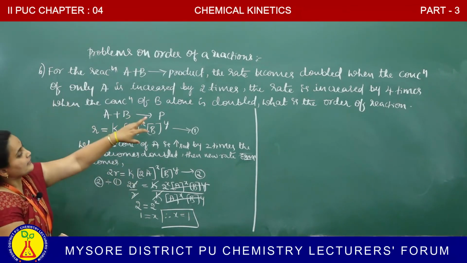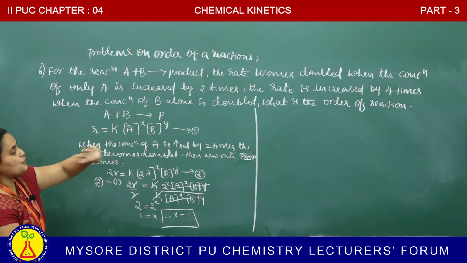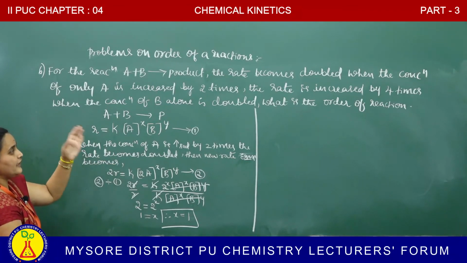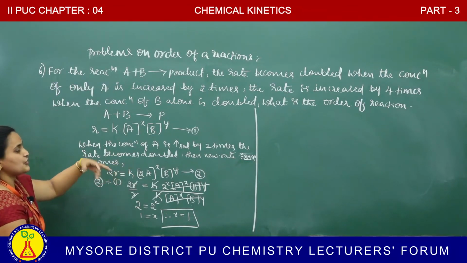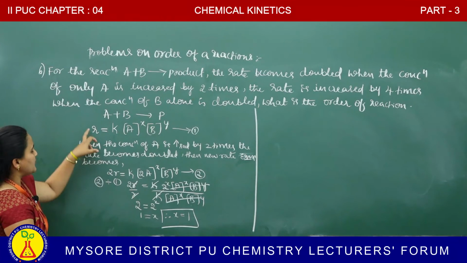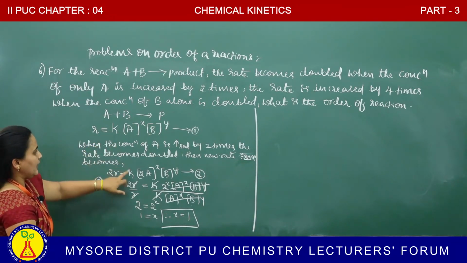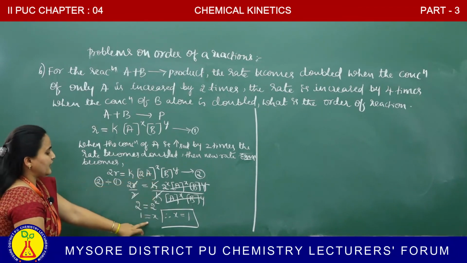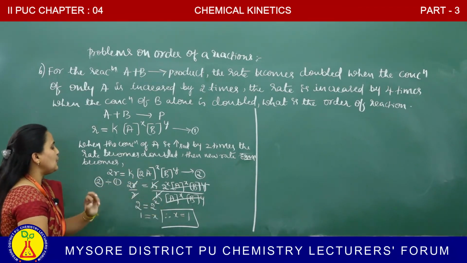Okay. The rate is increased by 4 times. Again, they continue the question. First, they mentioned the rate becomes doubled when the concentration of A is doubled. How does it become? R becomes 2R. K, concentration of A is increased by 2 times. We get the final answer x is equal to 1.